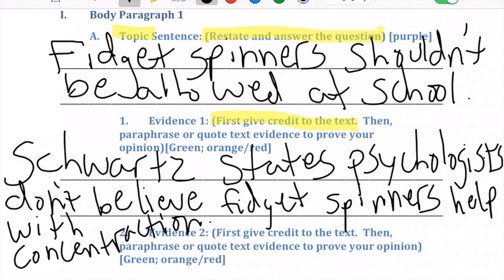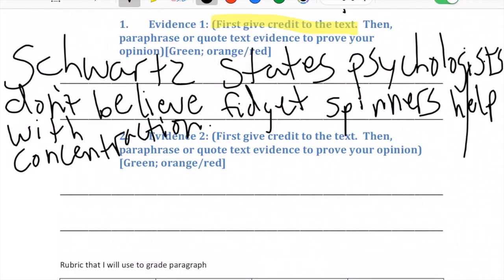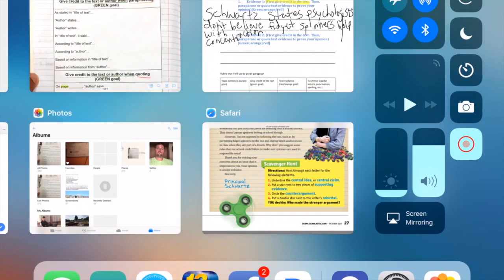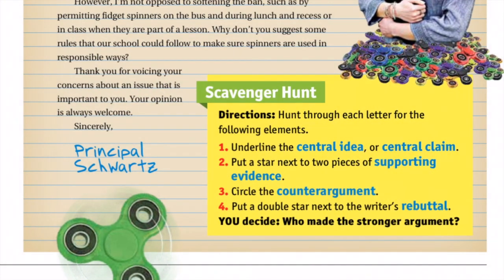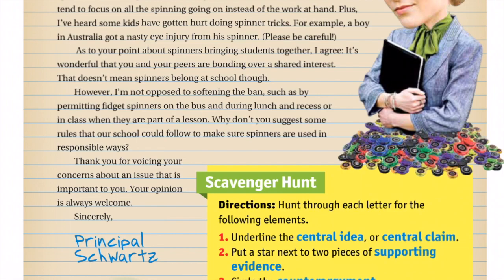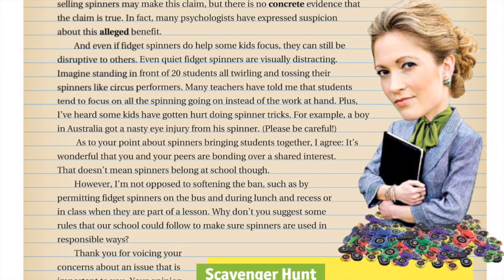Next thing I need to do, since I chose to paraphrase first, I'm going to quote. I'm going to look for a sentence in the article that proves that fidget spinners should not be allowed at school. Remember, when I quote, I need to use the author's exact words. So when I find a sentence, I need to say it word for word. I can't even change one word.